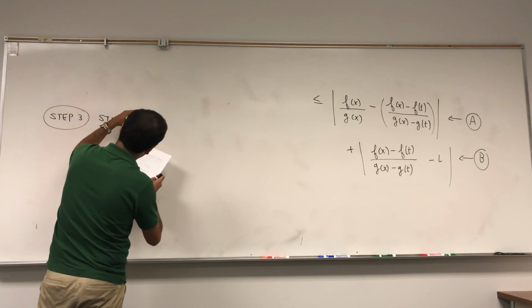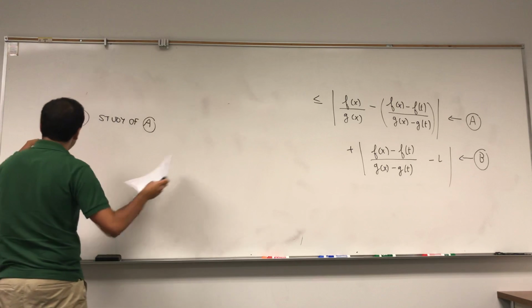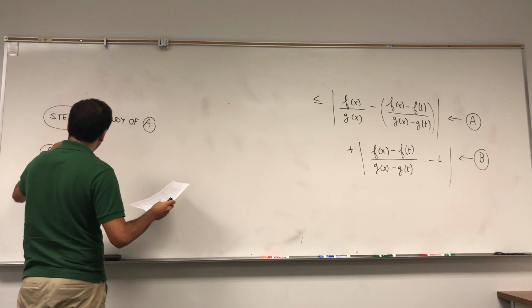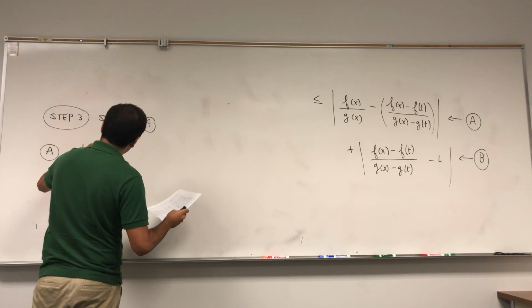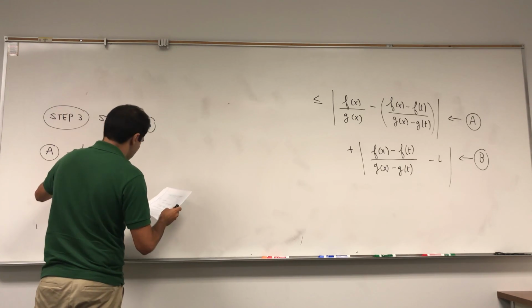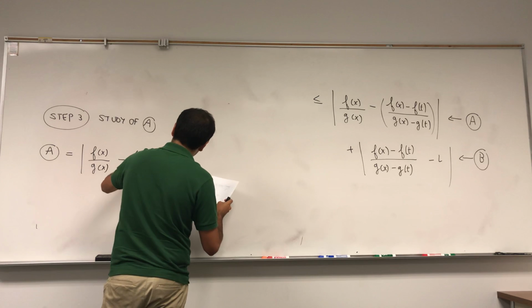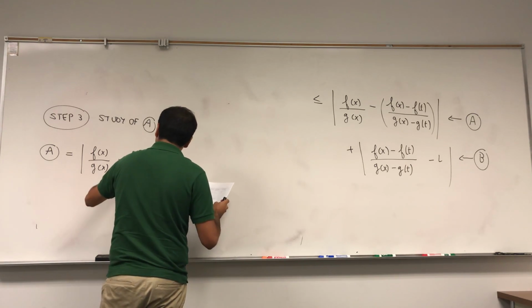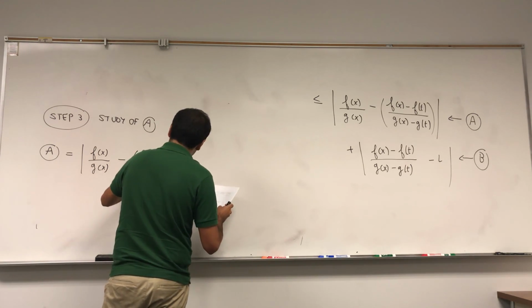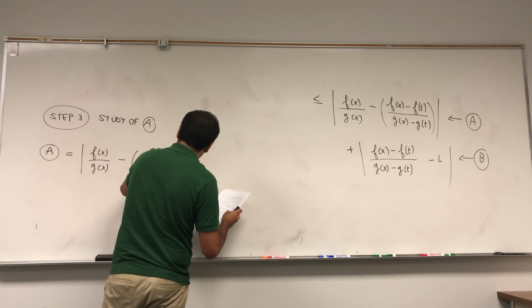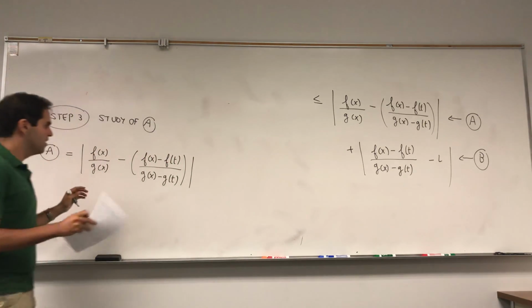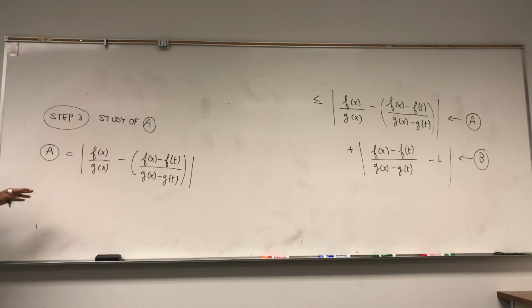All right, so step 3: study of A. Remember, A is that term here, f(x)/g(x) minus (f(x) - f(t))/(g(x) - g(t)). This is a difference between two ratios.